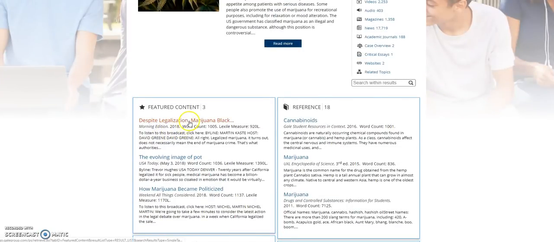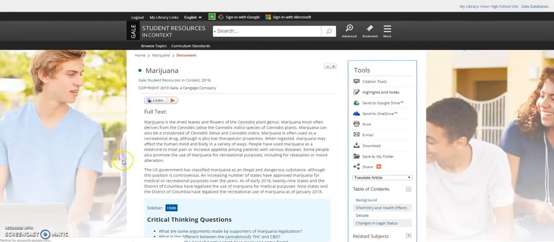Now I do want to show you one more piece of information, and I'm going to go to this read more part of it. It has two more features. If you prefer to listen to it, or if you're an auditory learner, then this will read you the article while you're following along. And we can also go to over here where you can send it to your OneDrive or your Google Drive. You can download the article. You can do highlights and notes within it. And then my favorite is the citation tools.